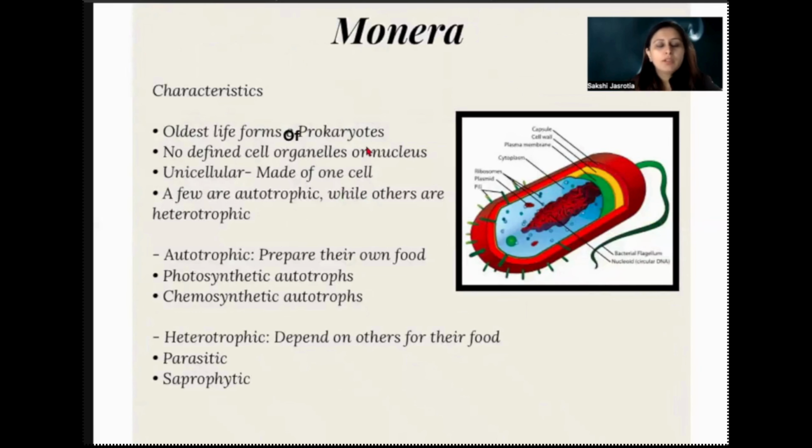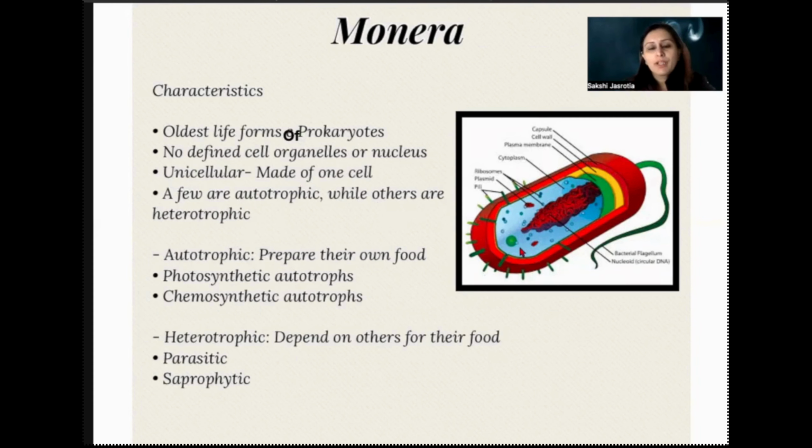Okay, so now the characteristics of Monera. Monera are the oldest life form of prokaryotes. Prokaryotes हमने पहले भी पढ़ा है ना. तो उसमें what we have discussed was that the nucleus is not very well defined, right? No defined cell organelles or no defined nucleus is present, right? These are very primitive organisms, probably the first ones to ever exist on the earth, right? They are unicellular, made up of only one cell. A few are autotrophic, but the rest are heterotrophic.